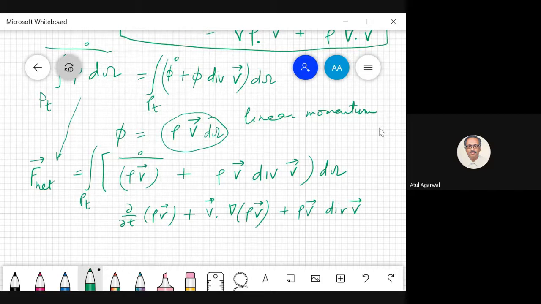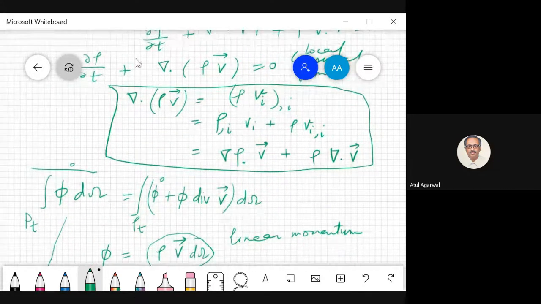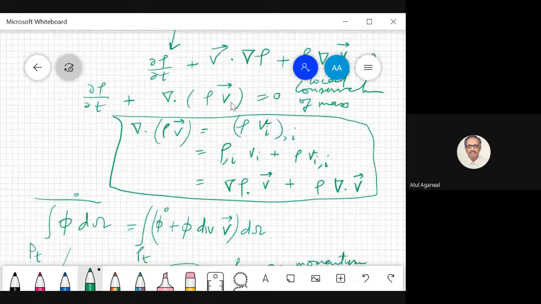Now this becomes velocity del rho by del t plus rho del v by del t plus, now we have to just see if we can use this equation in some way: del rho by del t plus divergence of rho v equal to 0.